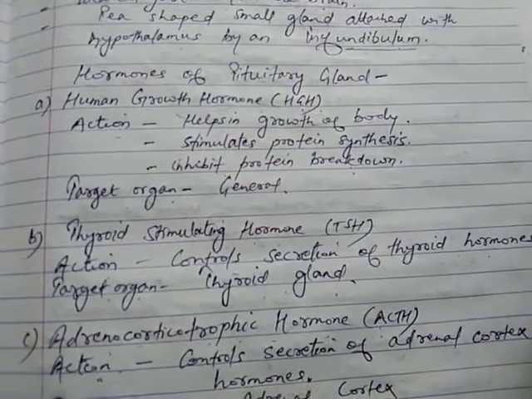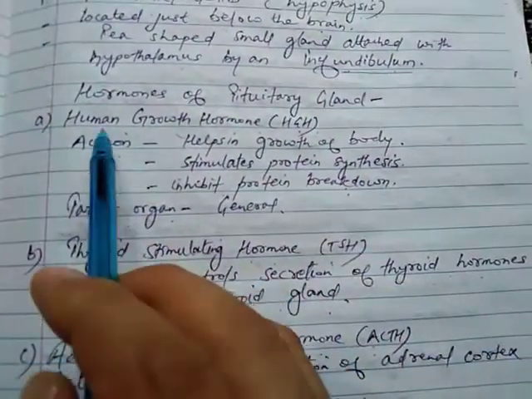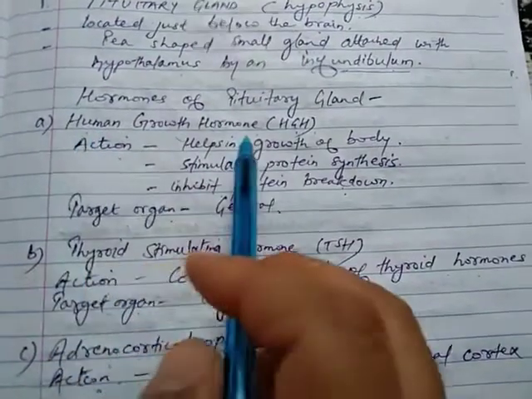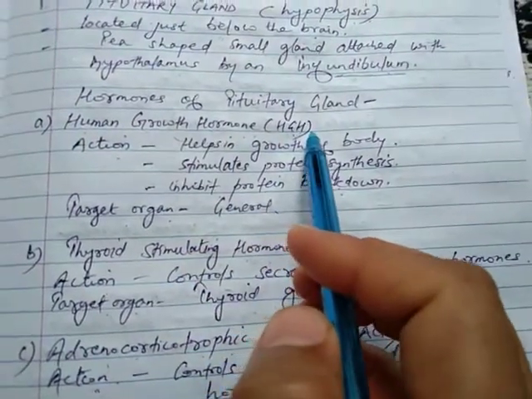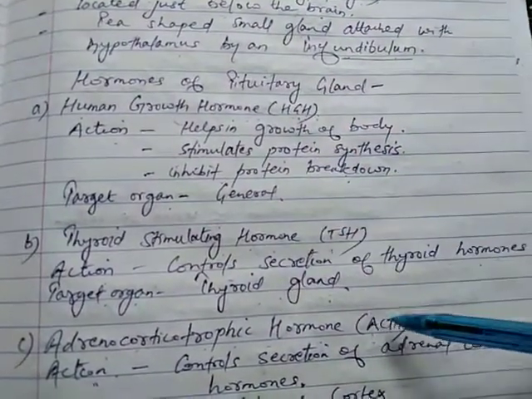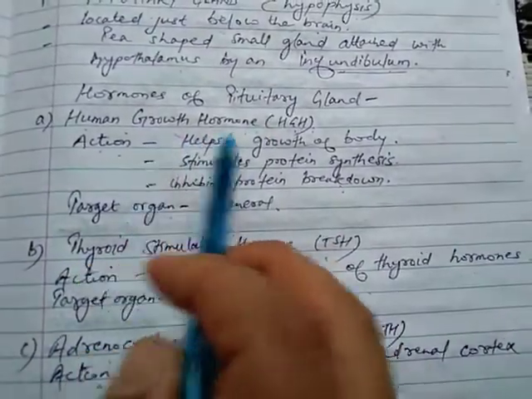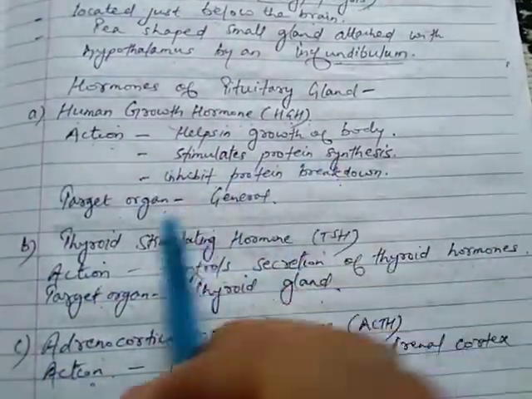Now students, the important hormones of the pituitary gland are as follows. The first hormone is human growth hormone, that is HGH. You have to go through the full forms of these terms also. The function of human growth hormone, as the name suggests, is that it helps in the growth of the body.